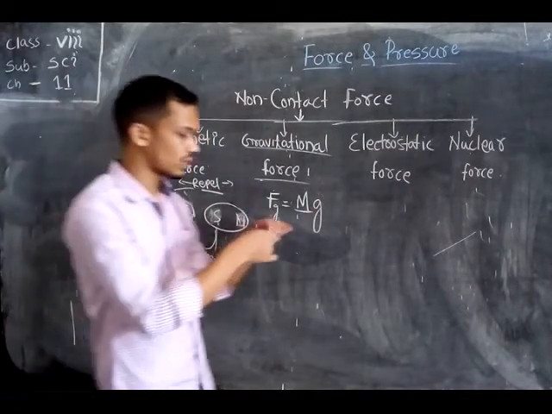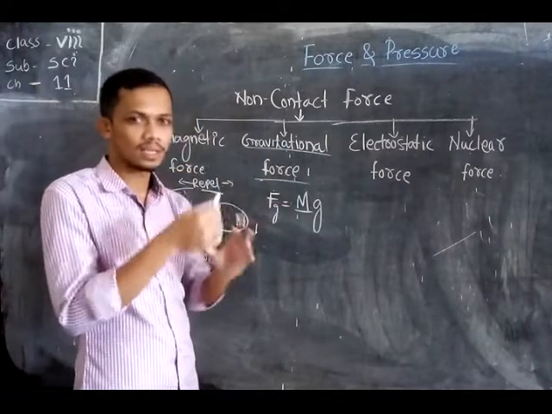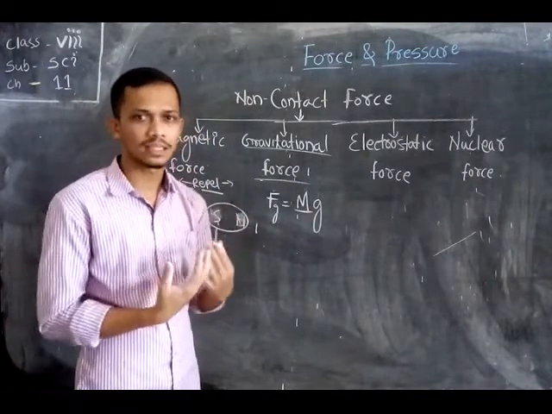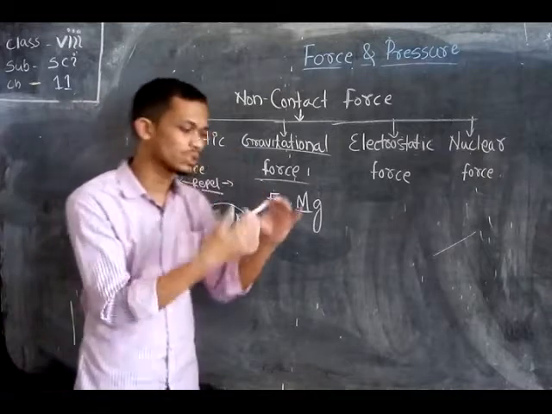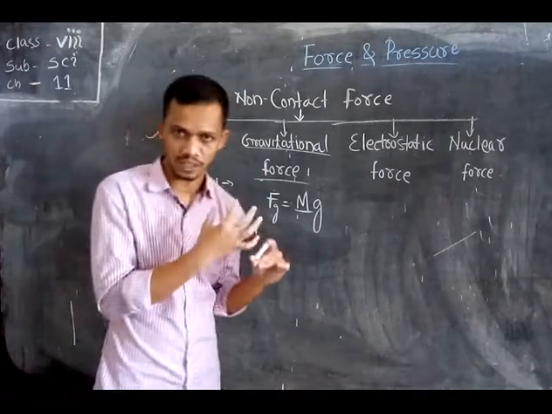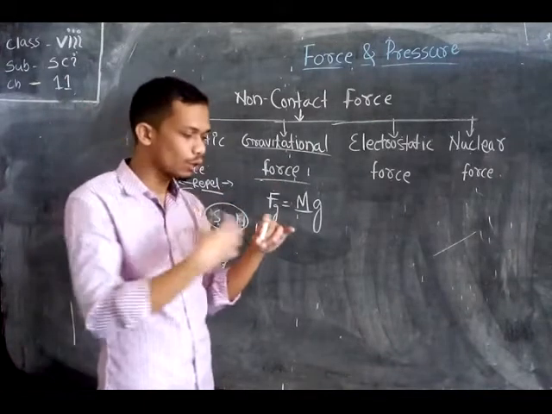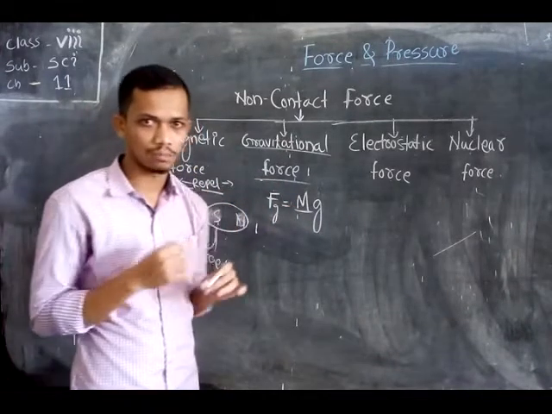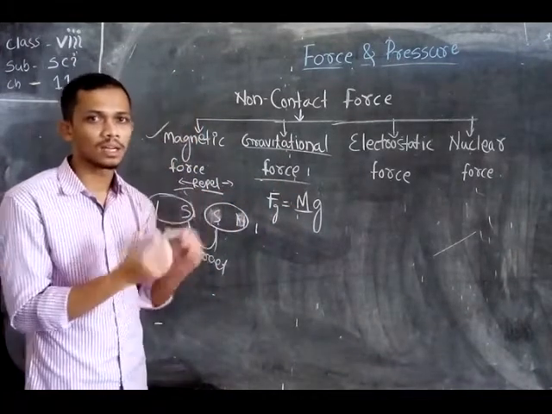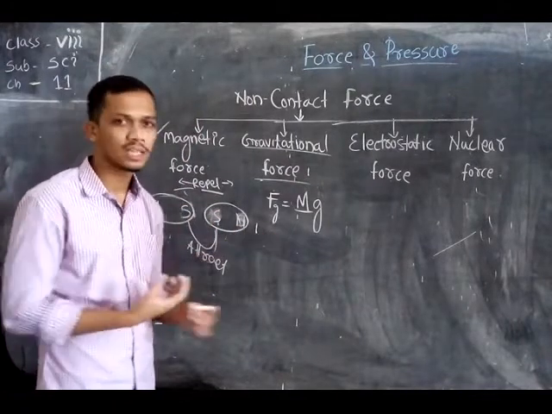Suppose this is a chalk and it has some mass, and I also have some mass, then I have a gravitational force and this chalk also has some gravitational force. The chalk wants to attract me and I also want to attract the chalk, but our mass is small, so our attraction force is also small.